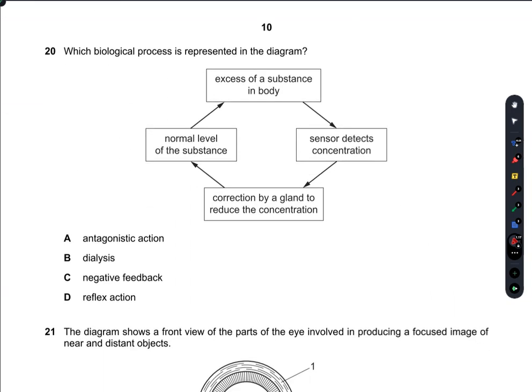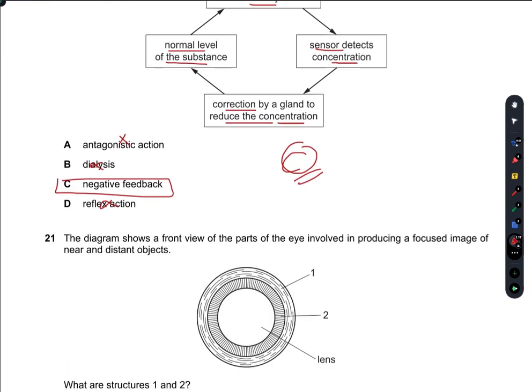Which biological process is represented in this diagram? So when a substance is in excess of the body from the normal level, the sensor detects concentration and the correction by a gland reduces the concentration. Means the output of a process decreases the rate of process. So it is negative feedback. It is not antagonistic action. It is not dialysis. It is not reflection. It is definitely negative feedback. So C is the right answer.